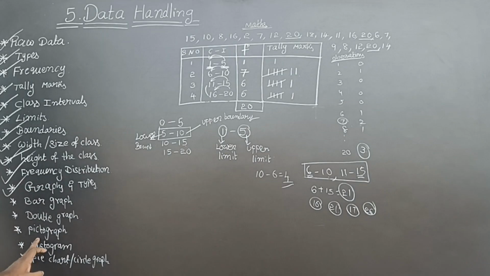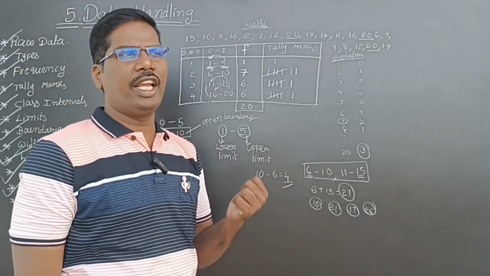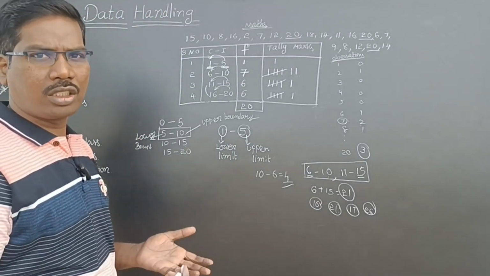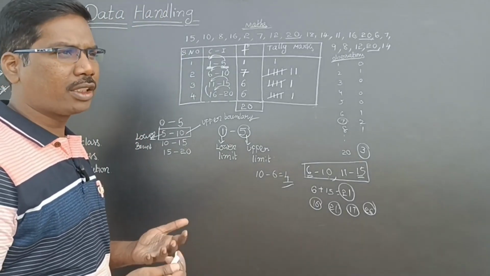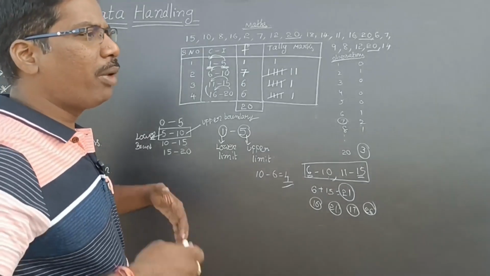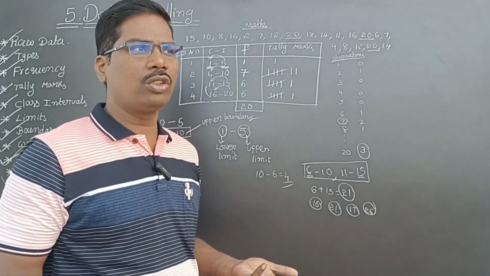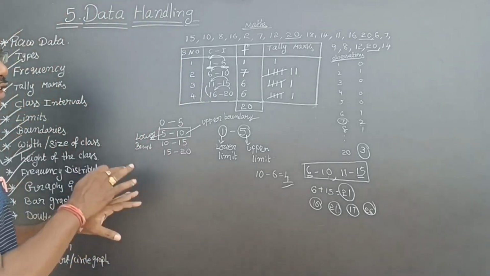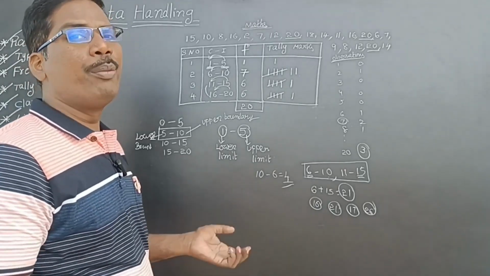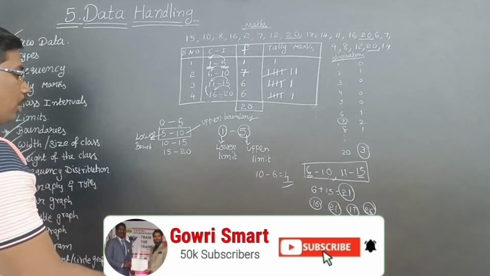Now in this, first we have to learn pictogram. In the olden days, they were manufacturing cars, bikes and bicycles. So many vehicles they were manufacturing, and they wanted to know how many vehicles they were manufacturing. In olden days, this analysis of data was not there. So that's why they introduced pictogram, or pictograph we can say.